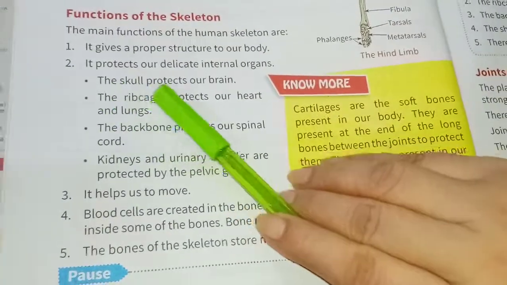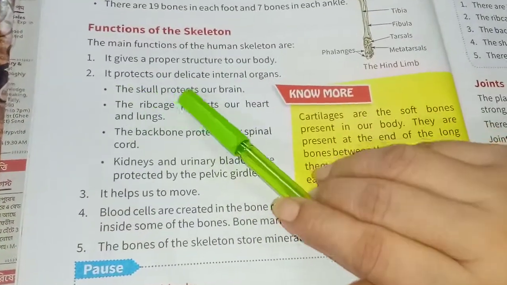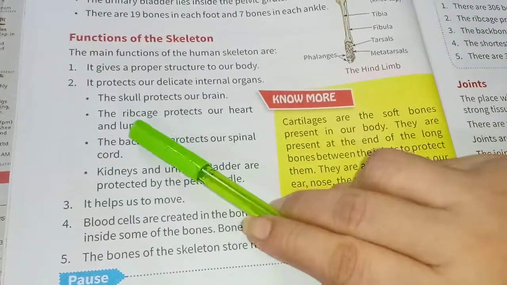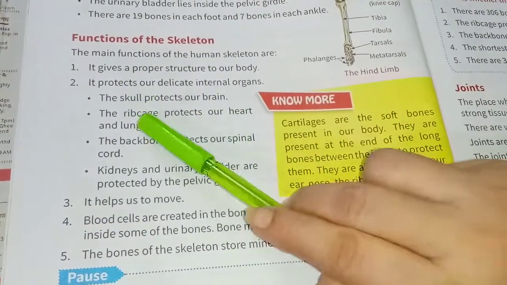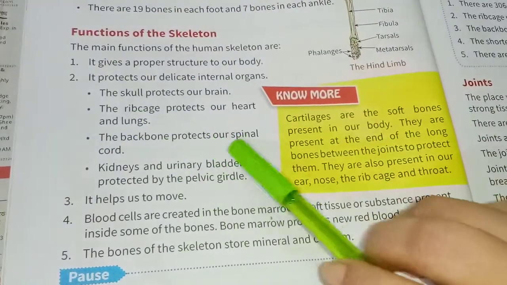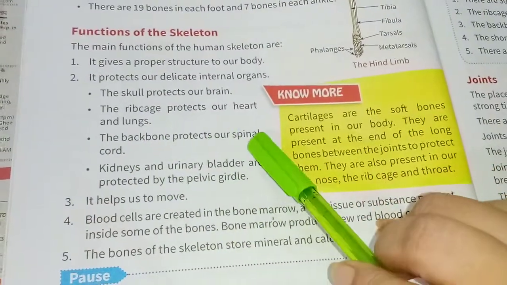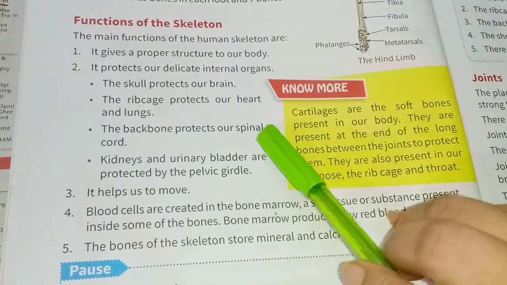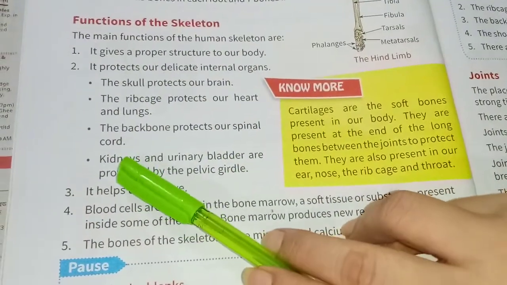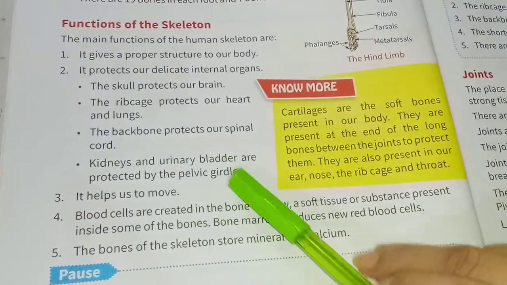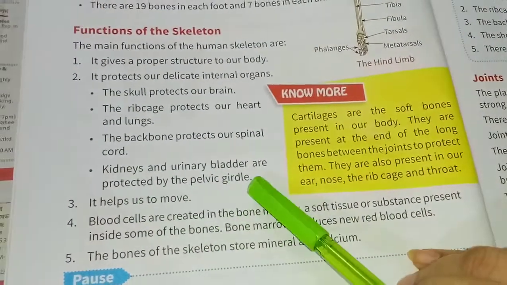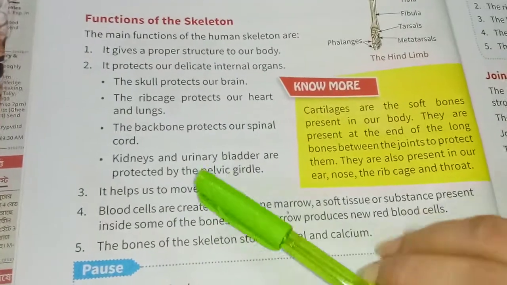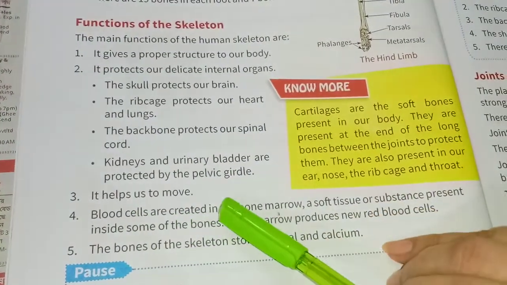The skull protects our brain, the rib cage protects our heart and lungs, and the backbone protects our spinal cord, the most important part of our body. Kidneys and urinary bladder are protected by the pelvic girdle. 3. The skeleton helps us to move.